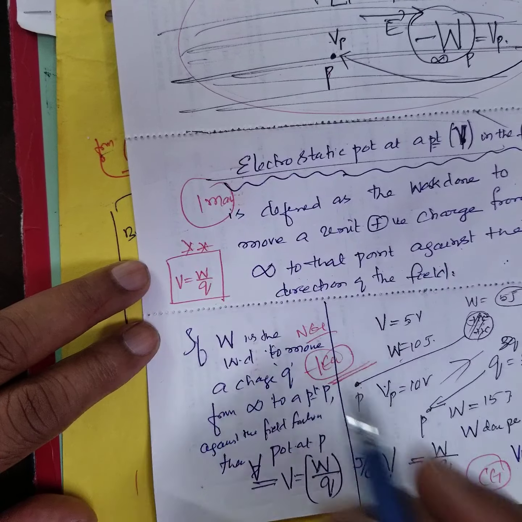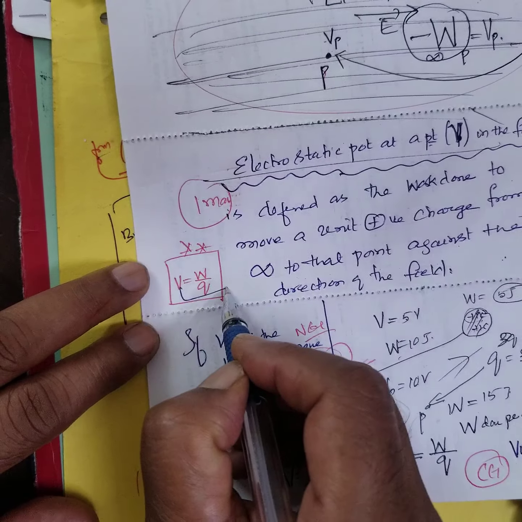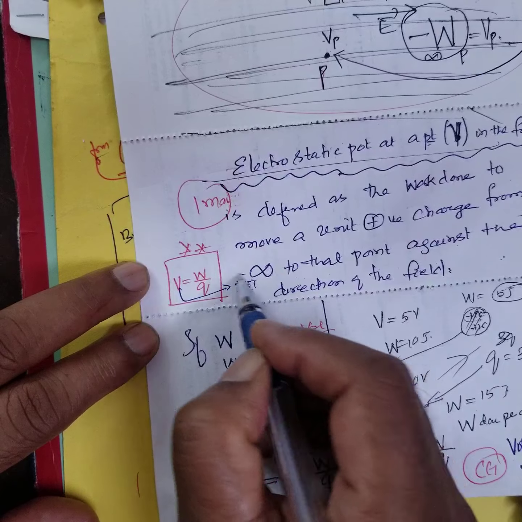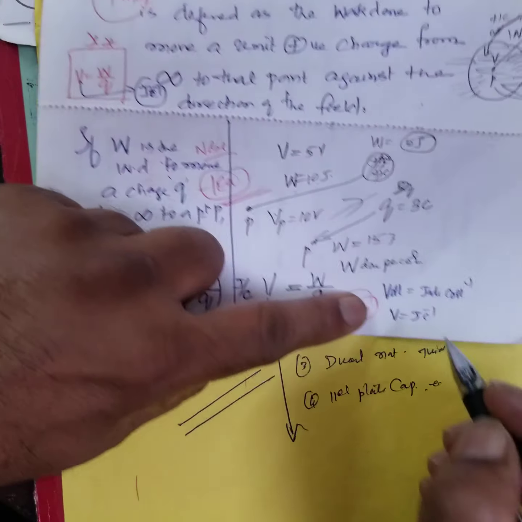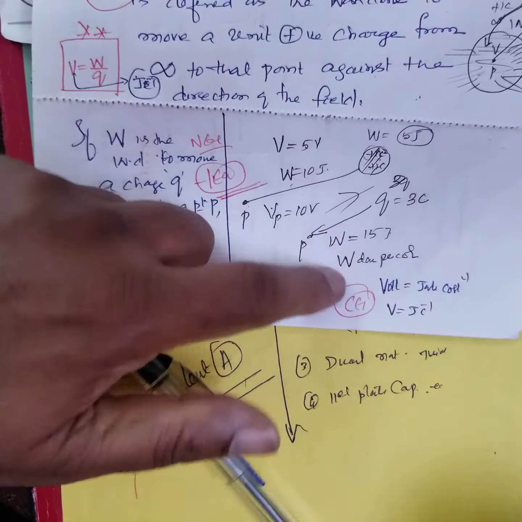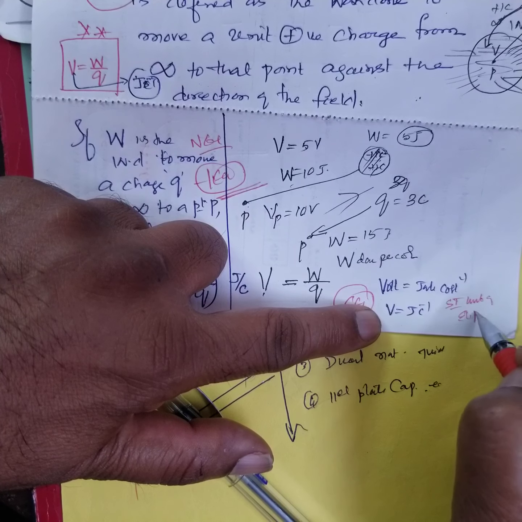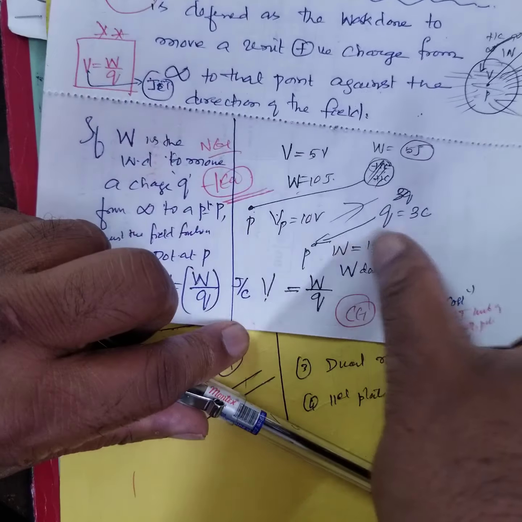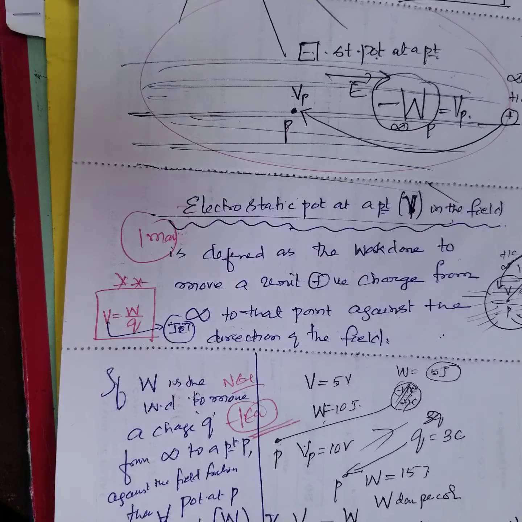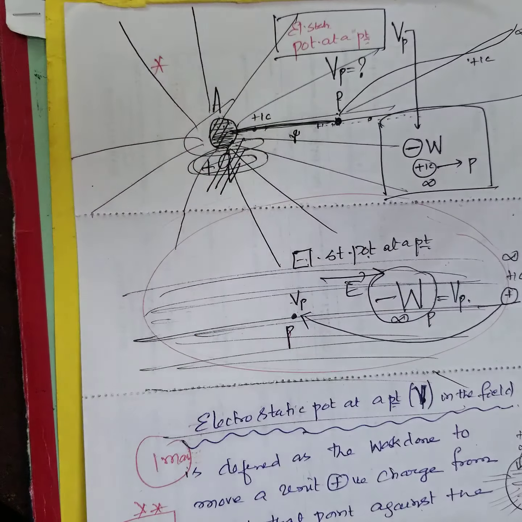What is the SI unit of electric potential? What is the answer? Joules per coulomb. The question is, what is the SI unit of electric potential? Joules per coulomb is called volt. You understood? Therefore, just go through this properly. Now, I have a charge Q here.